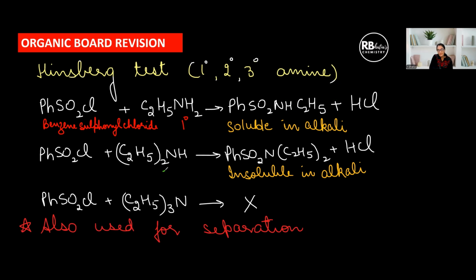Whereas in case we have a secondary amine, it will react with benzene sulfonyl chloride to form N-diethyl benzene sulfonamide that will be insoluble in alkali. And the third one, tertiary amine, is not going to be soluble in either. Okay, so we can also use this test for separation. Remember, Hinsberg test is used for identification as well as separation of primary, secondary, tertiary amines.